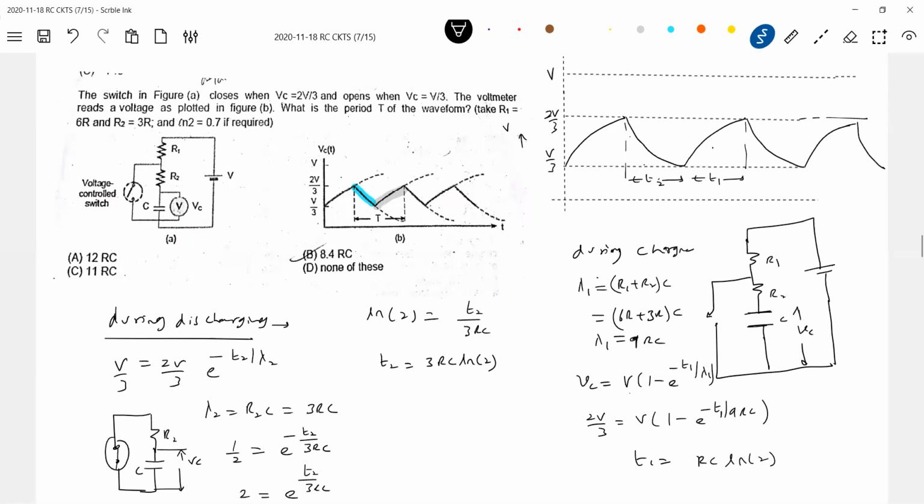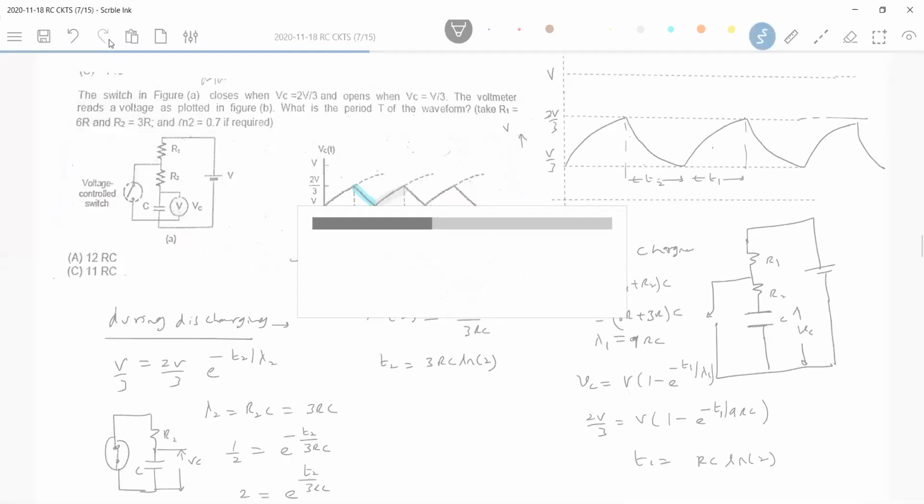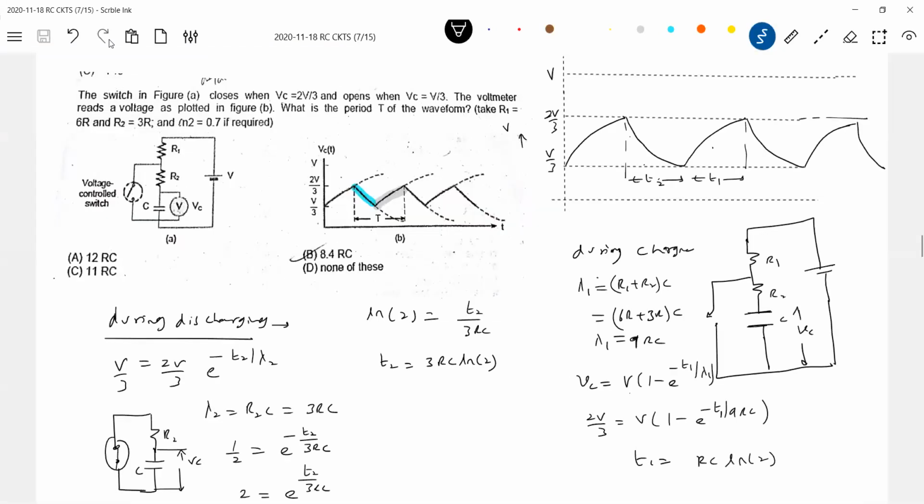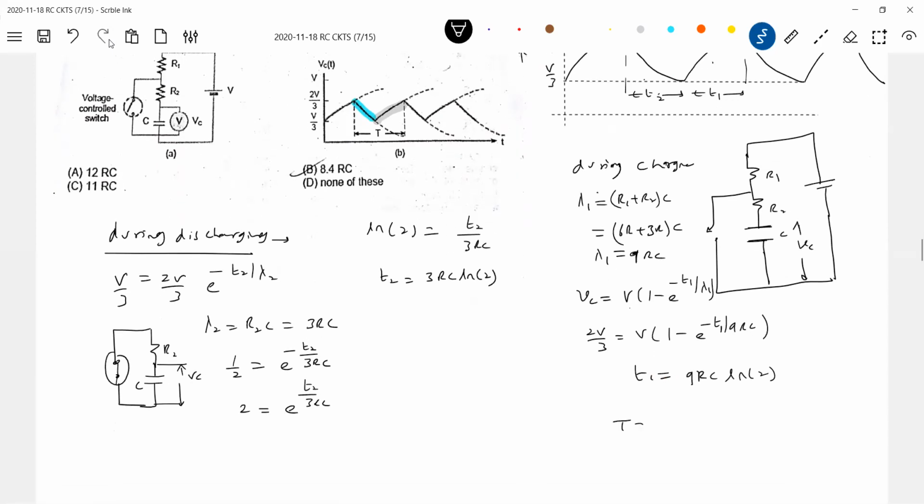Yes, sir. Okay, anybody just calculate the value of T1. 9RC log 2. Okay, total time will be T1 plus T2, so this will be 12 RC log 2. So substitute the log 2 value and work it out here.